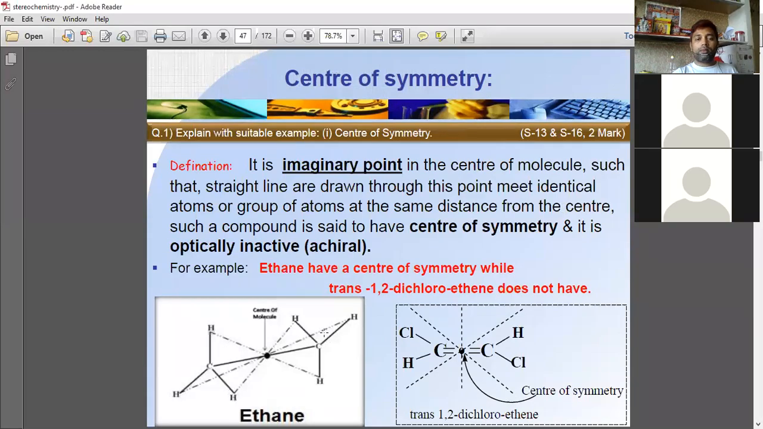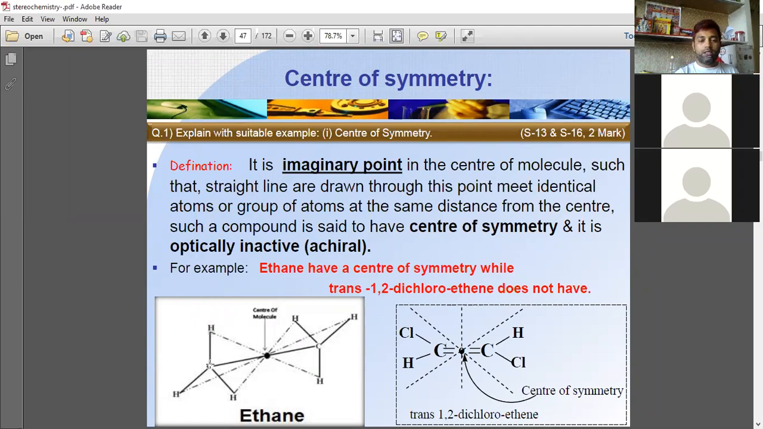So, the same distance from the center. Such a compound is said to have a center of symmetry, and it is optically inactive. It is an achiral compound. For example, ethane has a center of symmetry.